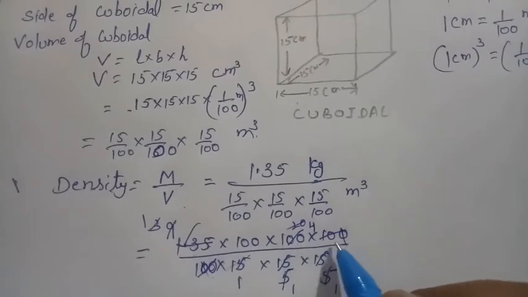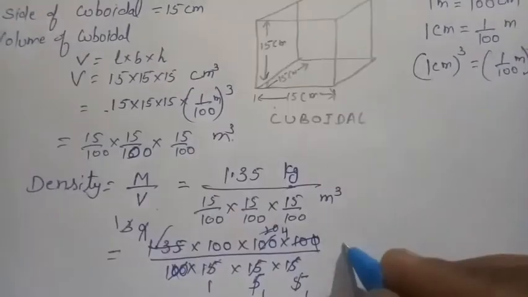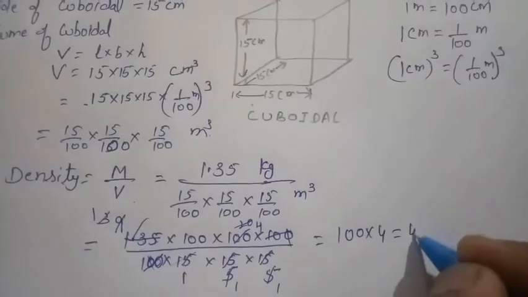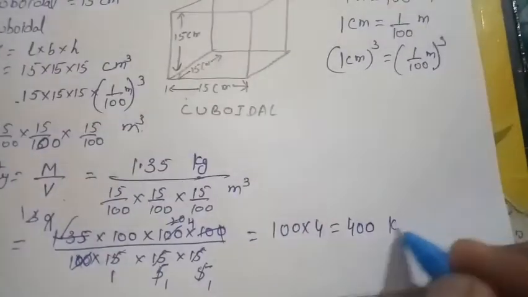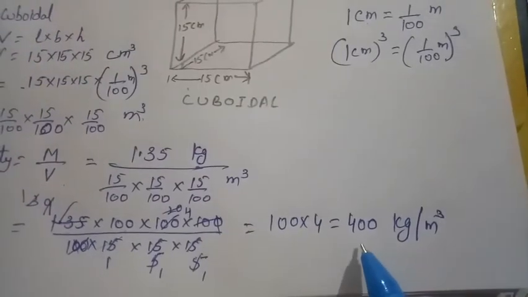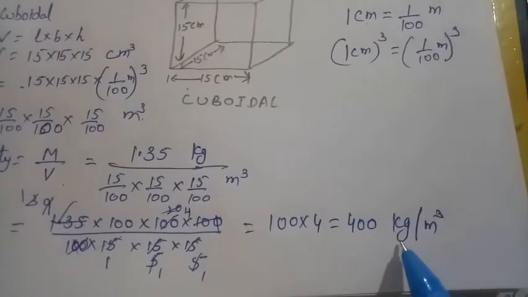135 cancels out, 100 cancels out, this 100 cancels out, only we have 100. So 100 multiply 4, it will become 400 kilogram per meter cube. So this is our answer which is required in the statement. Here our answer, that is the density of the cuboid, should be in numerical number 5.